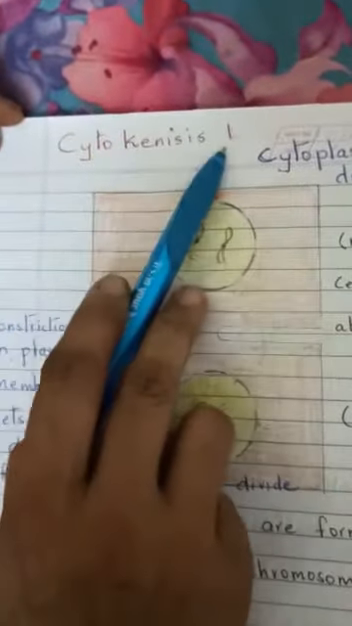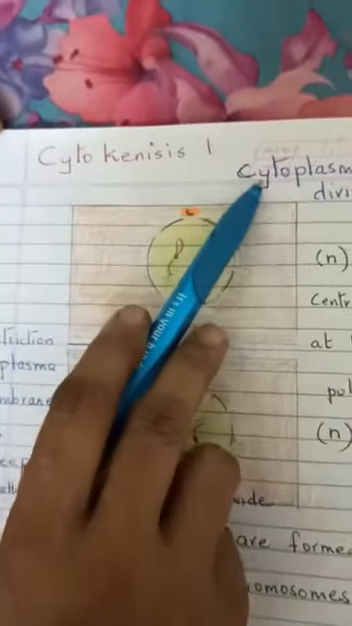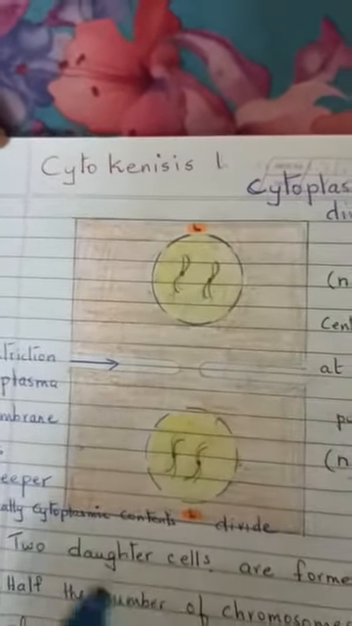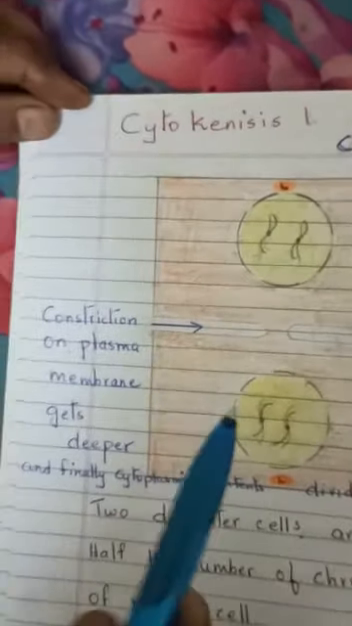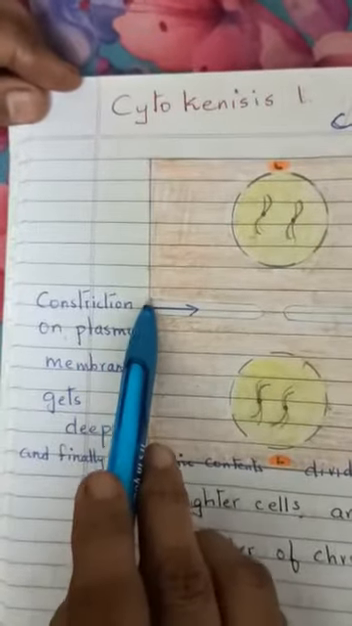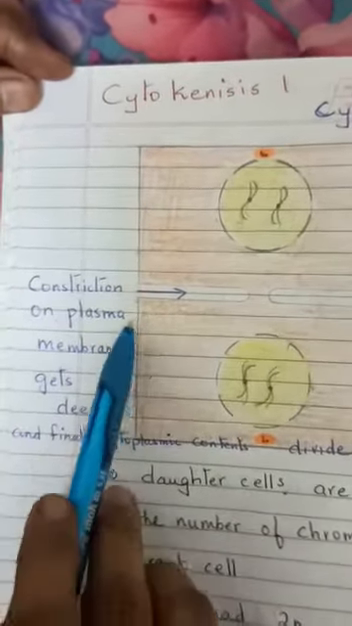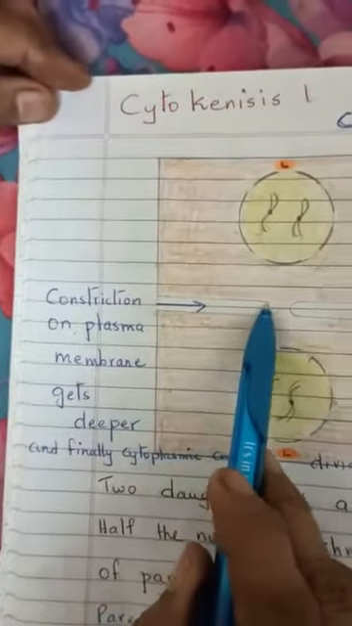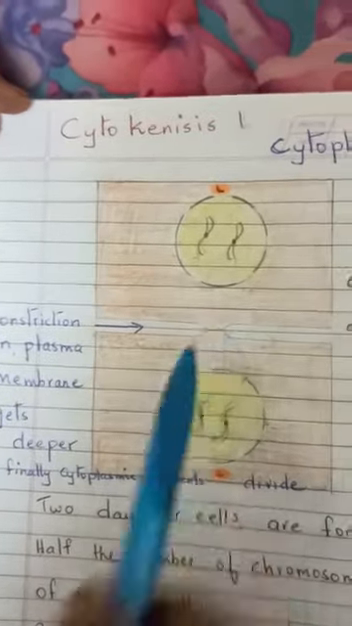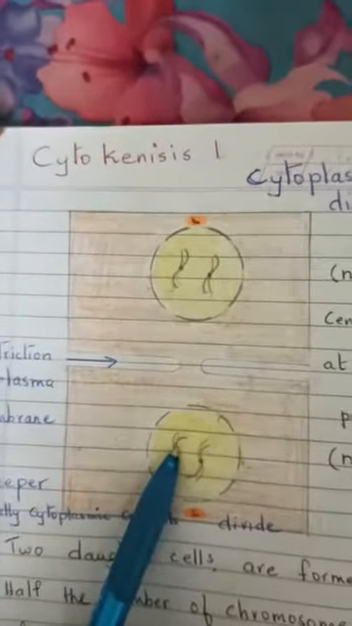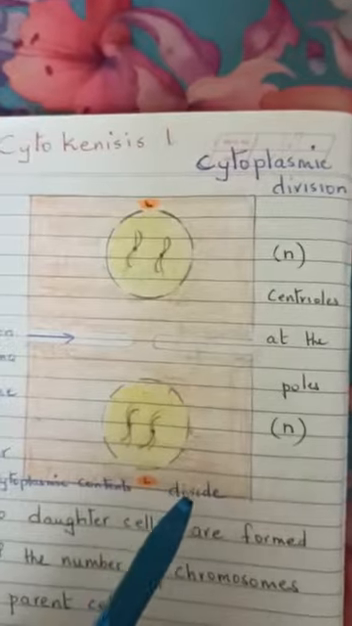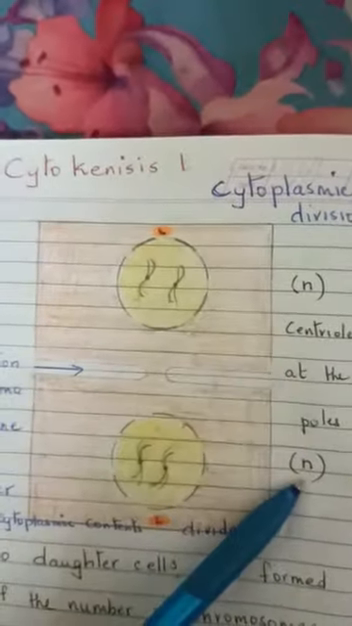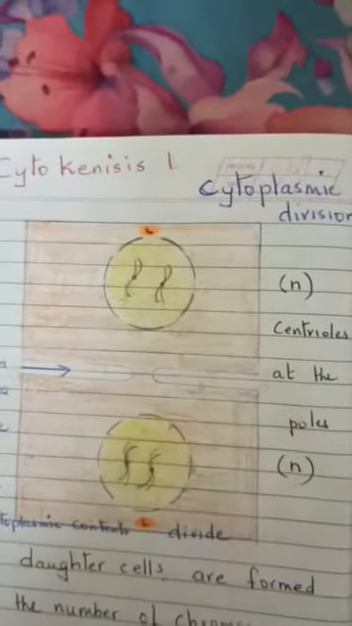Now, in cytokinesis 1, cytoplasmic division will happen. I told you in the previous case, constriction on the plasma membrane was seen. Now this constriction gets deeper and deeper, and from one cell 2 haploid cells are formed. That means from 2n you get n and n. So 2 haploid cells are formed.